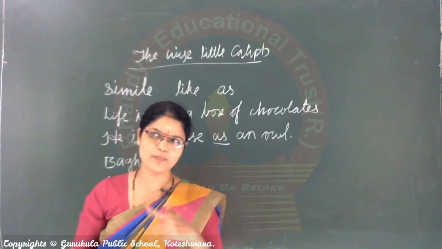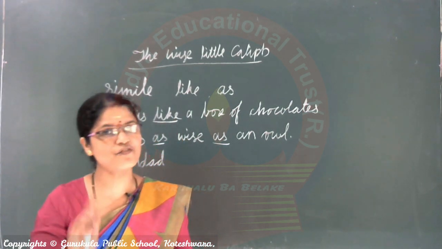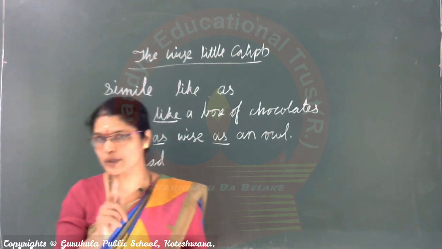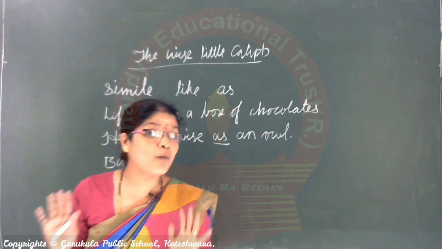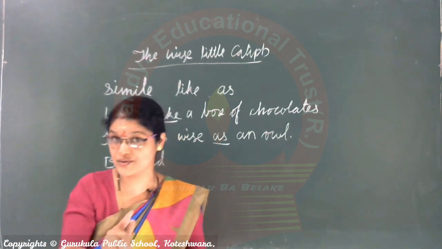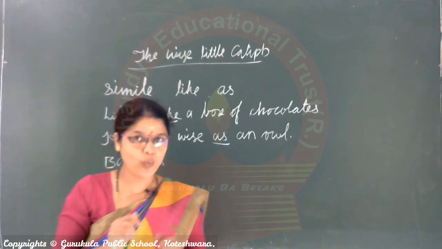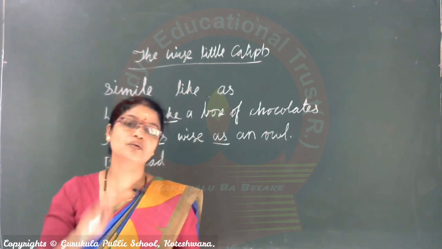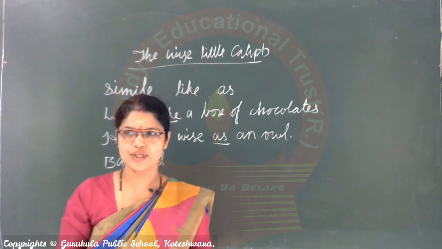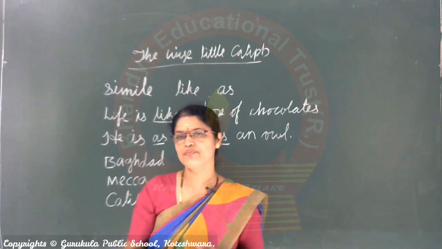After his return, I will take it, Ali told his friend. But one thing you remember, children, Ali did not inform him about the gold coins which he had kept in the jar. His friend did not know about the gold coins. Now Ali went to Mecca.